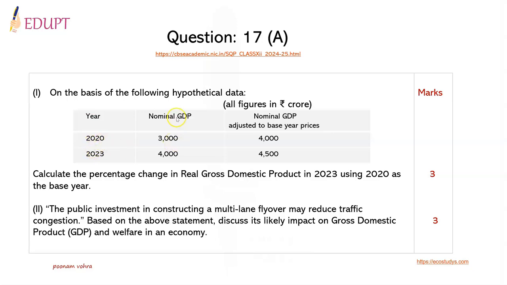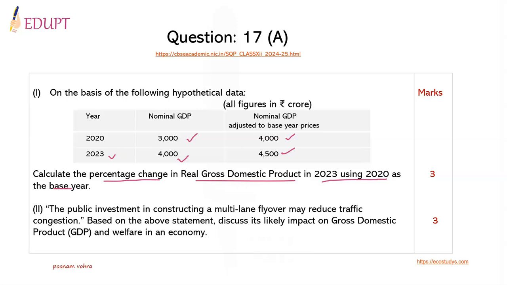For 2020, nominal GDP is 3,000 and adjusted to base year prices, it is 4,000. In 2023, nominal GDP is 4,000, and when it is adjusted to base year prices, it becomes 4,500. You need to calculate the percentage change in the real GDP in 2023 using 2020 as the base year.